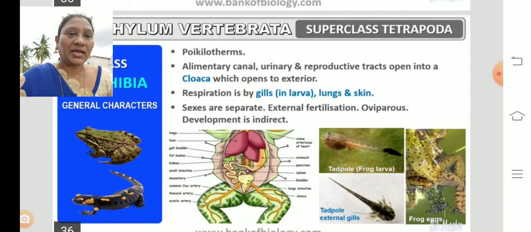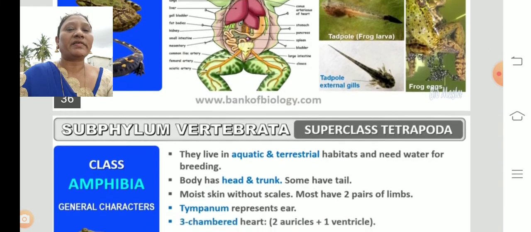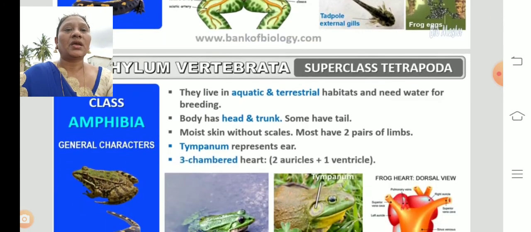We can find external fertilization in the water, outside the body. These are oviparous. Mostly they release the eggs, that's why they are called oviparous. The development is indirect. And these amphibians live in aquatic and terrestrial habitats. Mostly they live in the water and need water for the breeding.